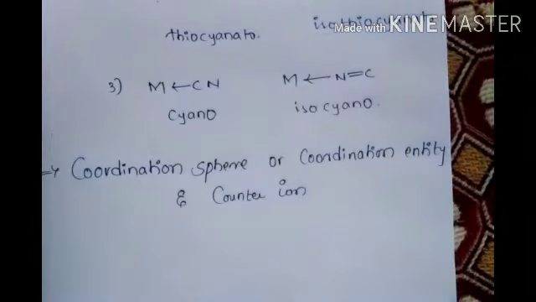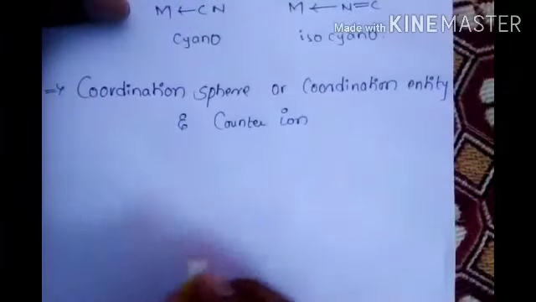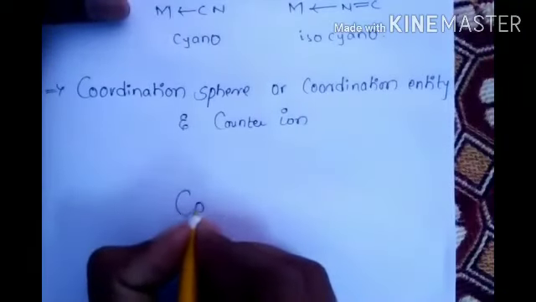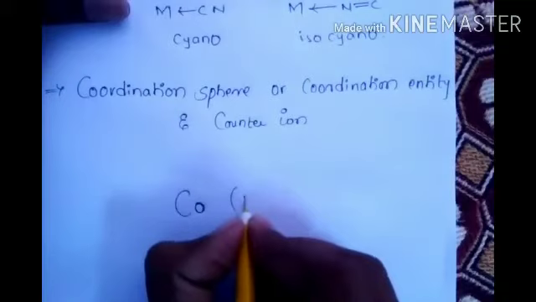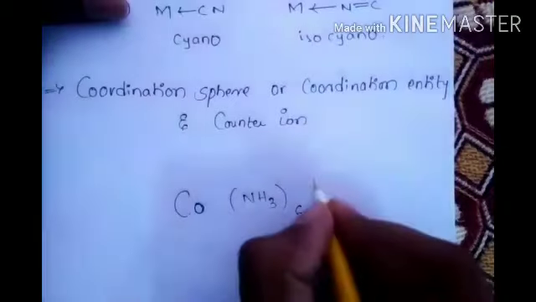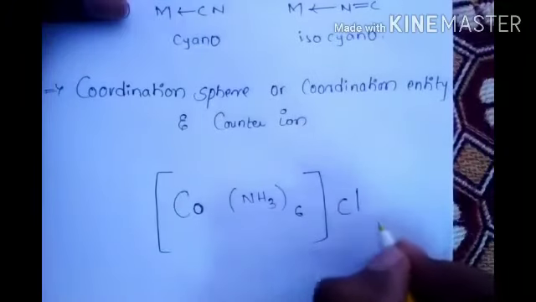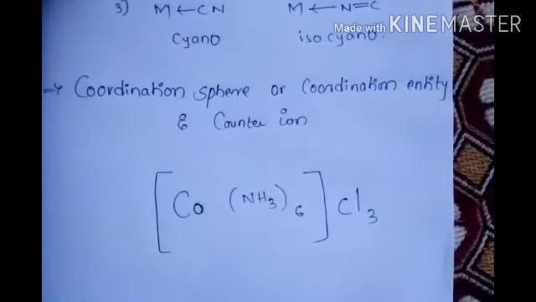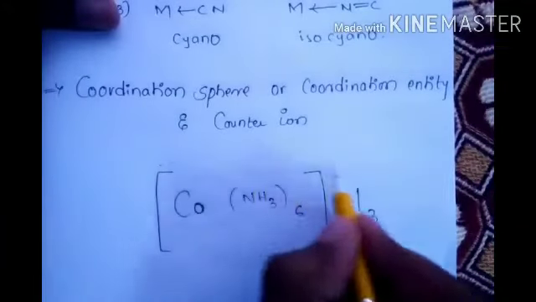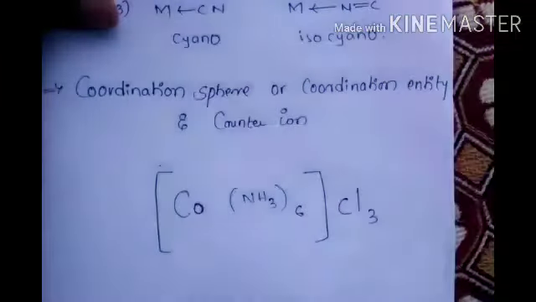Okay, very important. Now let's take a small diagram: Co, cobalt, NH3 6, square bracket, Cl3. See here, this square bracket, this box, is called the coordination sphere or coordination entity.